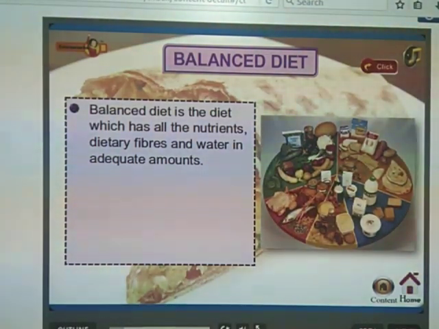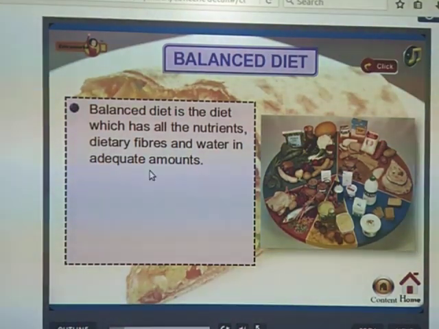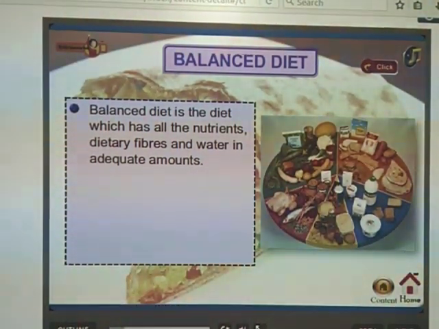Next is what? Balanced diet. What is this balanced diet? Balanced diet is the diet which has all the nutrients, dietary fibers and water in adequate amounts. As you studied just now, our body requires all kinds of nutrients in an equal amount or ratio.